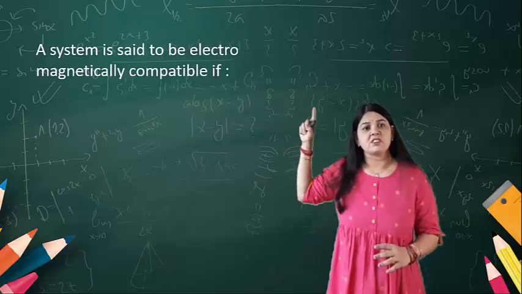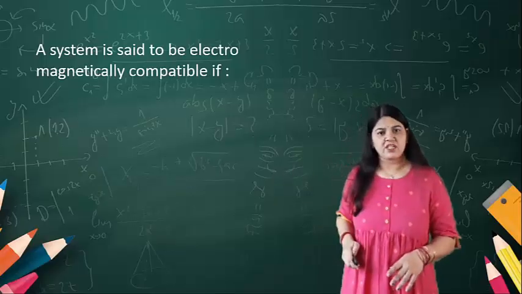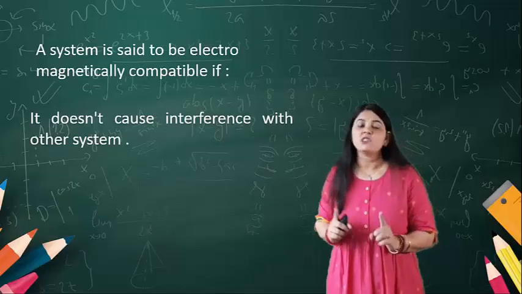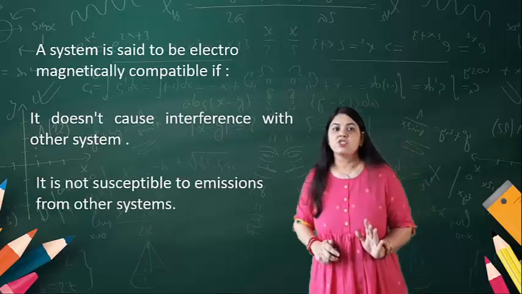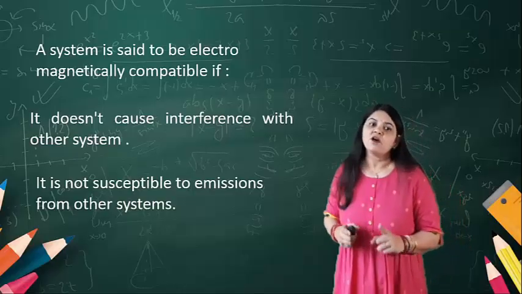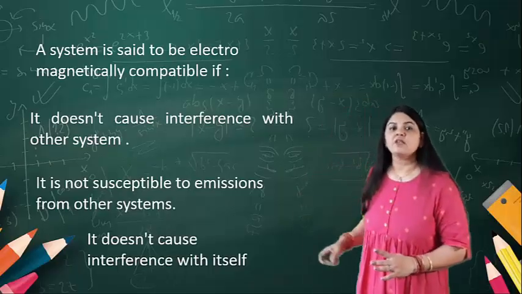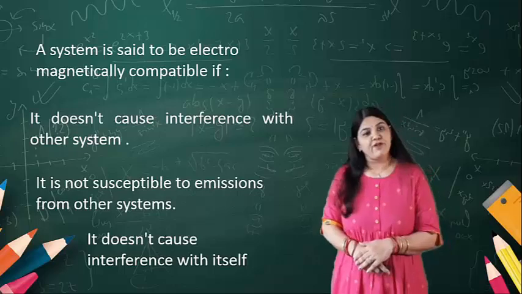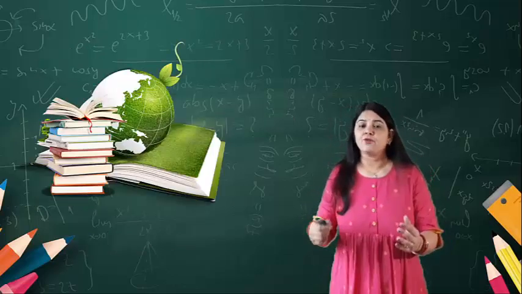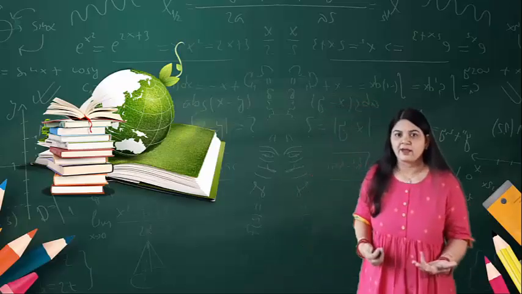A system is said to be electromagnetically compatible, and this is the important condition, if it does not cause any interference with other systems, it is not susceptible to emissions from other systems, and it does not cause interference with itself.